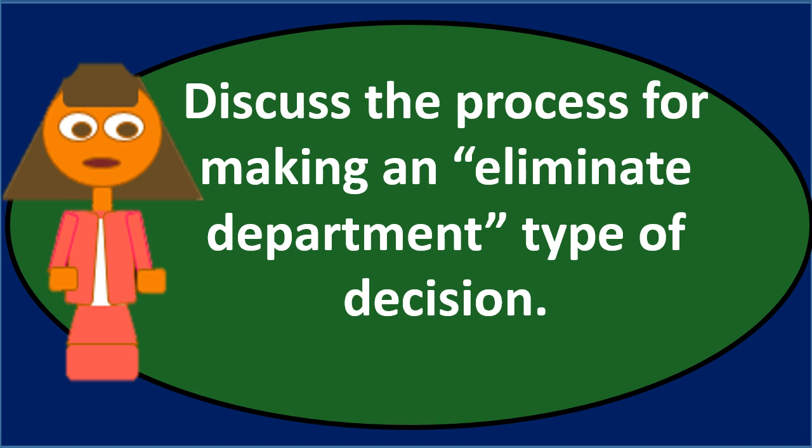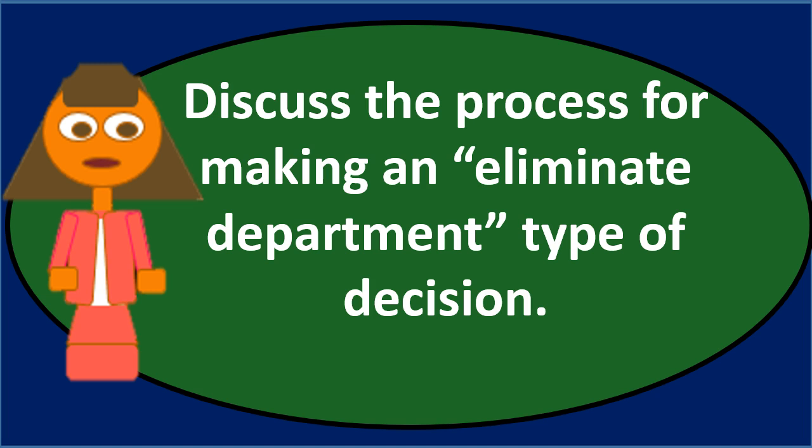So the first thing we might want to think about is that this is going to be a managerial accounting type decision versus a financial accounting type decision. In financial accounting, we're usually thinking about how to record something in relation to the rules for recording it, generally accepted accounting principles or some other accounting principle rule. In managerial accounting, we're thinking about the decision-making process for best practices. What's the best decision for the profitability, the well-being of the company? So this is going to be a managerial accounting type of decision.